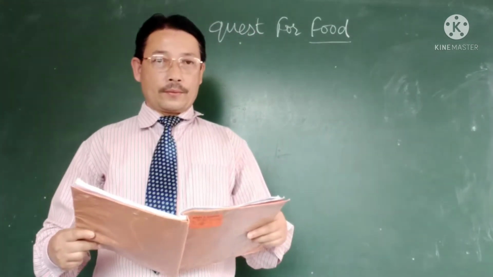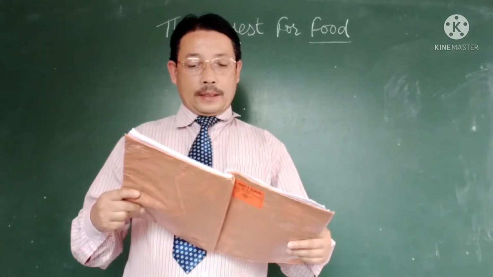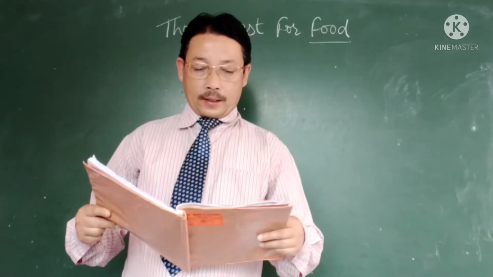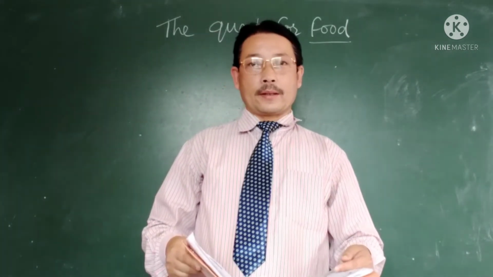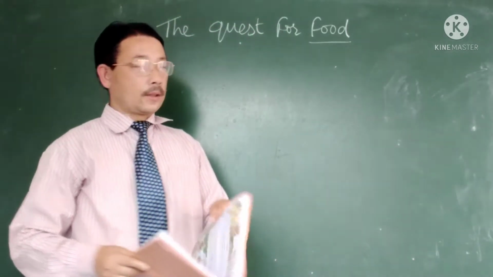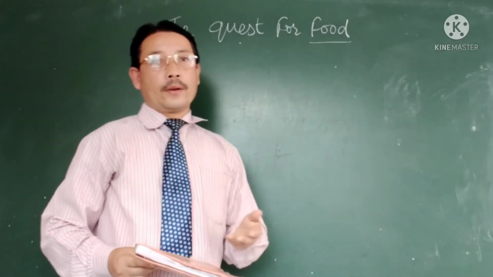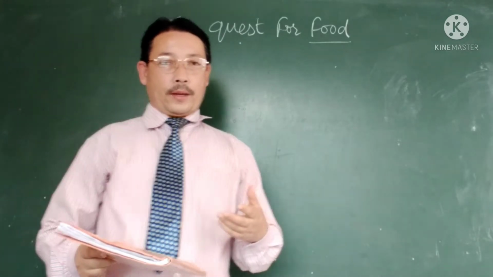Desert we know, full of sand, where nothing can grow. To make it his home and to survive on this dangerous island, he learned to hunt and build a shelter. Now he has to build a shelter and he has to hunt for food. Okay. So that's why the quest for food. Quest means difficult and tiring search. Okay, searching in a difficult way, right?